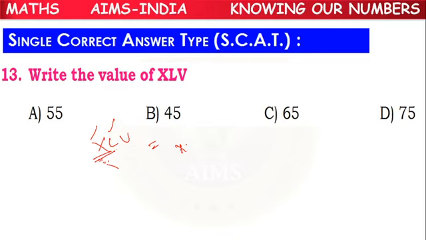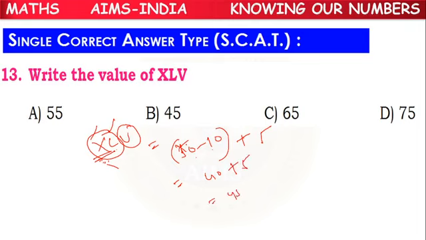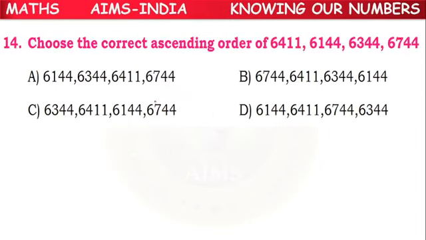So 50 minus 10, plus V which stands for 5. These two are subtraction, with the third one addition. So 50 minus 10, 40, plus 5, 45. So 45 is the correct answer. B option is the correct answer.